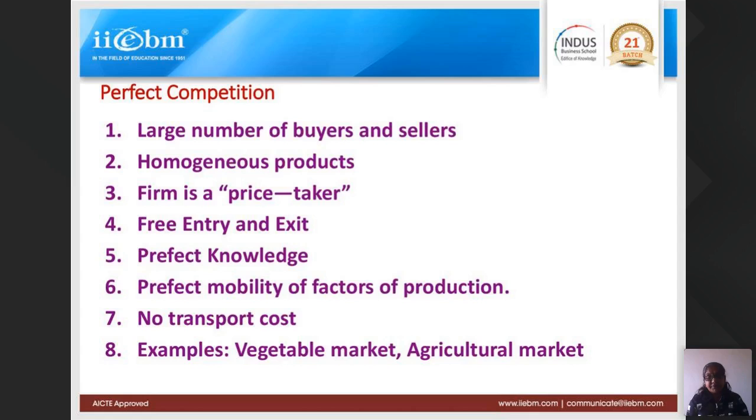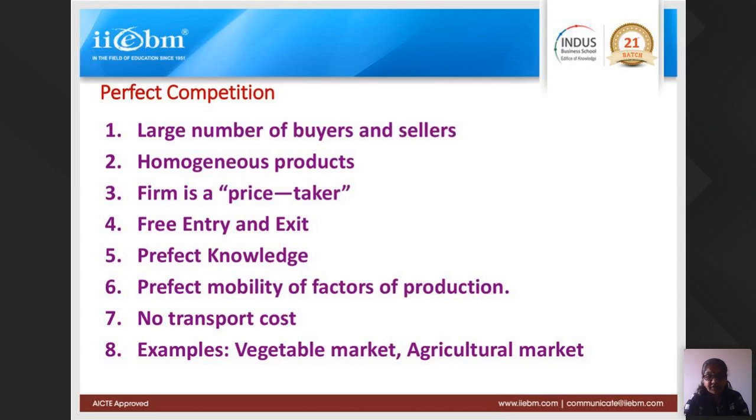Then the seventh point here is no transport cost. There is no transport cost when you do the pricing. When you do the pricing of one page of photocopy, there is no transport cost. There is only cost and revenue aspect in that. There is no government intervention. Government does not tell the photocopying shops that okay, you set the price at 1 rupee, you cannot set more than that or you cannot set less than that. Government doesn't intervene in perfect competition. I hope these features are clear.